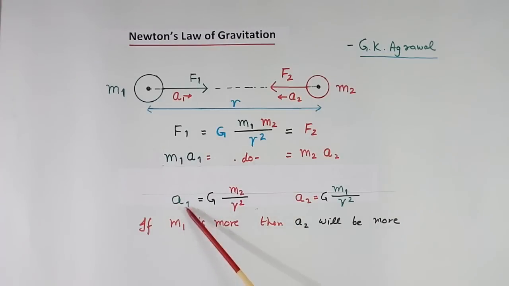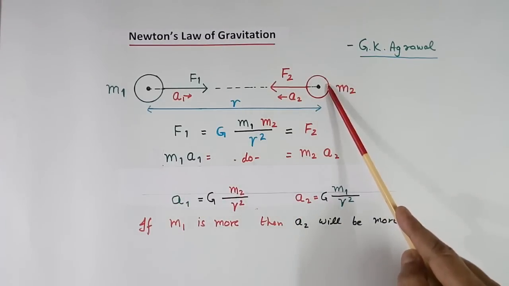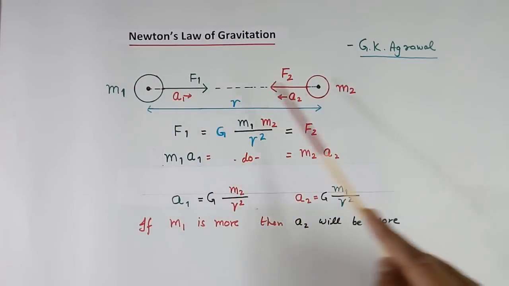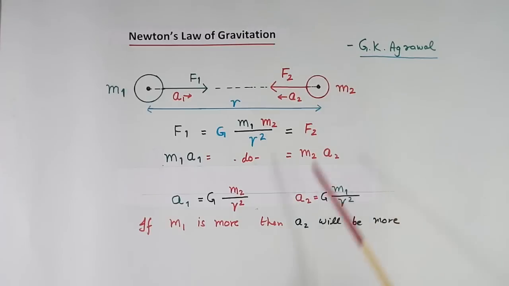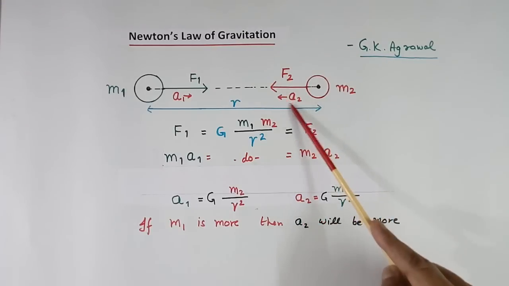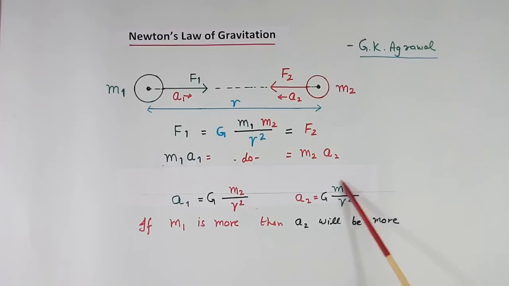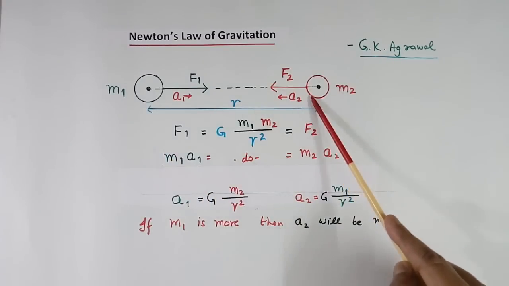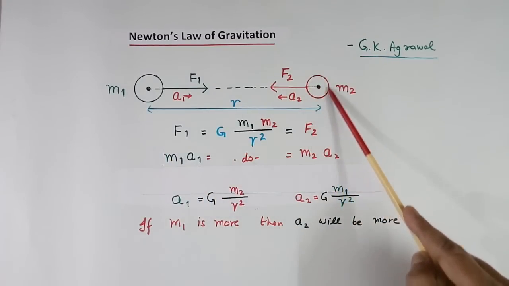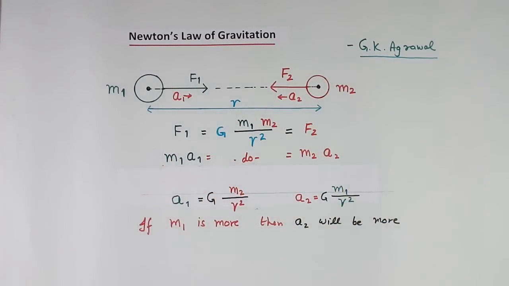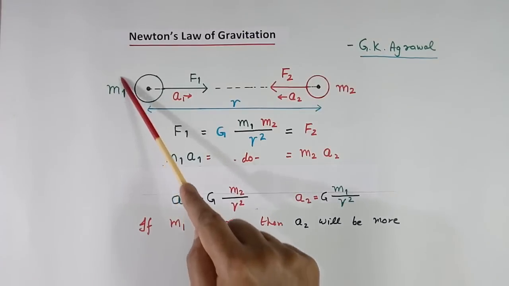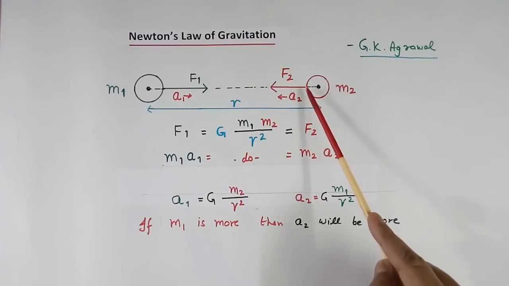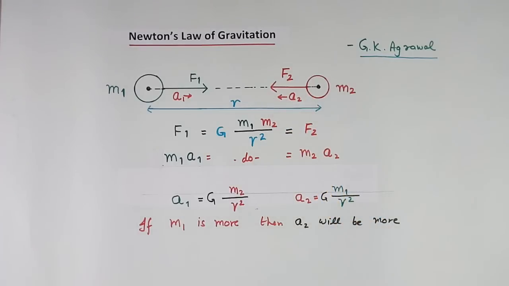This is a1, this depends upon the value of m2. This means acceleration of this is depending on mass m2. Similarly, acceleration a2 is depending upon mass m1. This mass m1 decides acceleration of this body. Similarly, this mass decides acceleration of this body. So if m1 is more, then acceleration of this body will be more, a2 will be more.